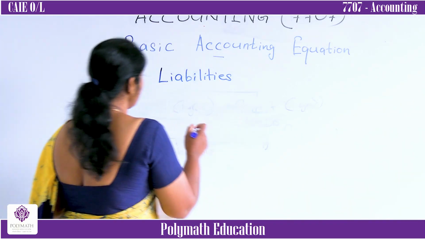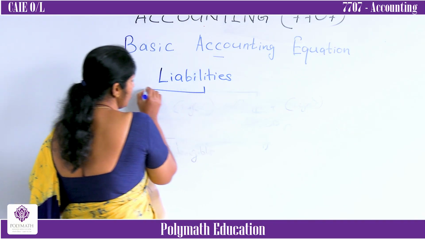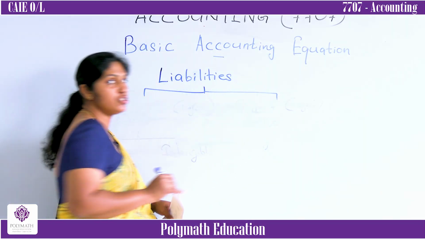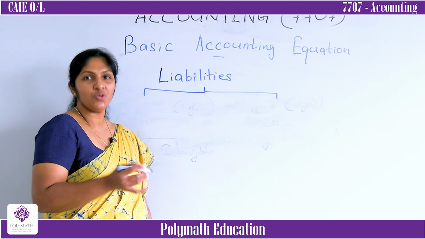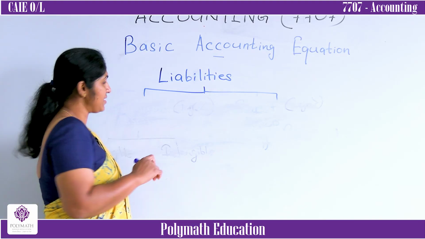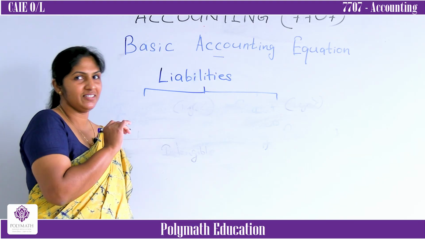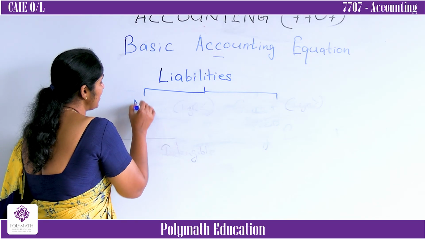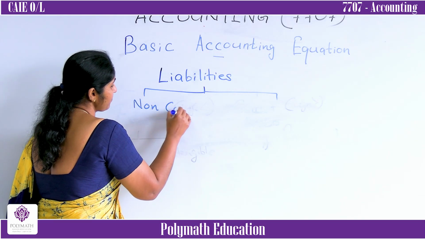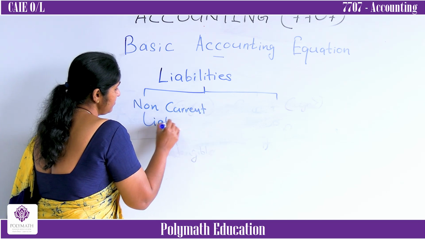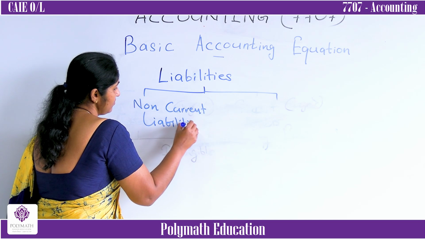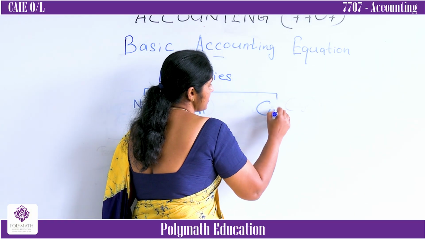But liabilities also can be divided into two, same as assets. What are those? Any idea? Yes, non-current liabilities and current liabilities.